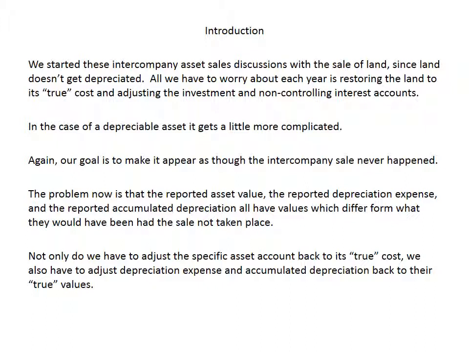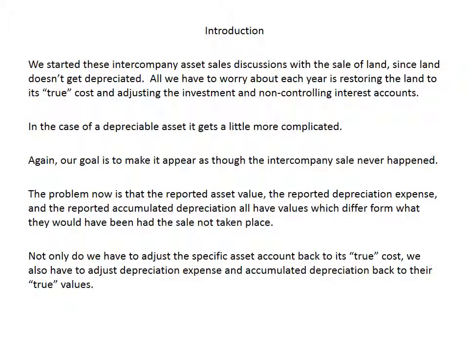That makes it a lot simpler. All we had to worry about each year was restoring land to its true cost and adjusting the investment and non-controlling interest accounts. In the case of a depreciable asset, it gets a little more complicated. Now again, our goal is to make it appear as though the intercompany sale never happened.